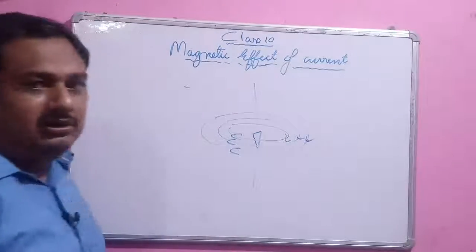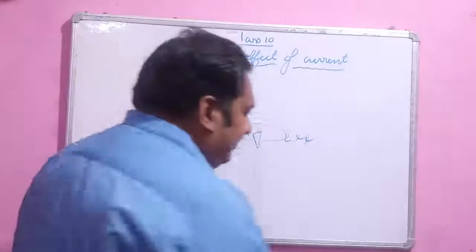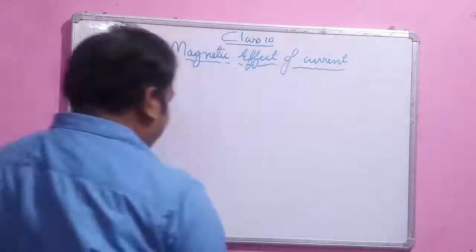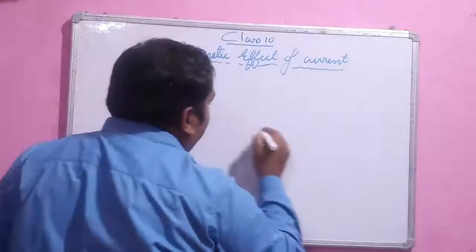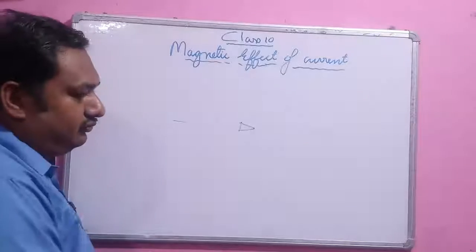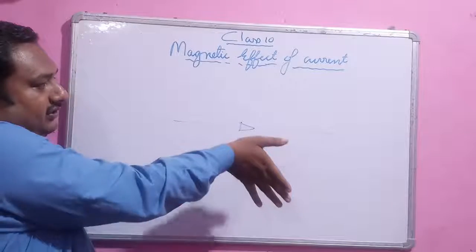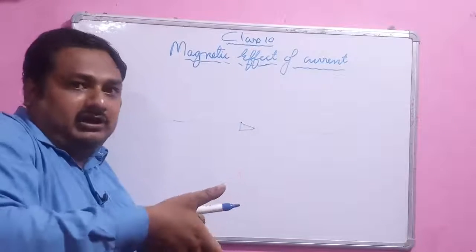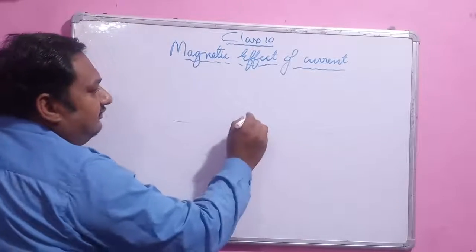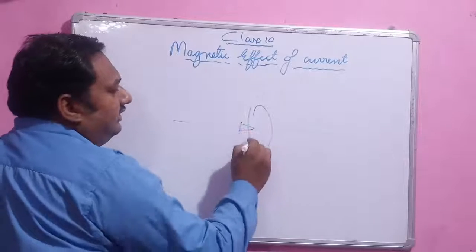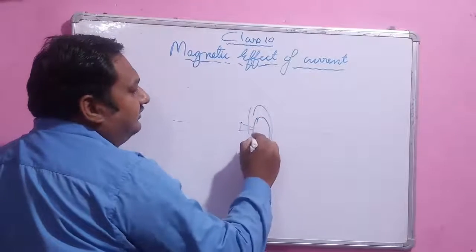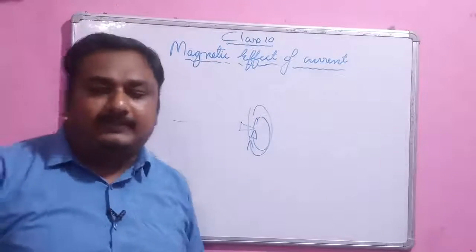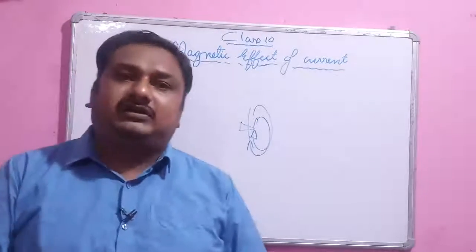Now let us take another case. Let's suppose the current is flowing in this fashion. Now what you have to do is put your thumb in the direction of current and curl your fingers. The curling fingers will give you the direction of the concentric circle, or the magnetic field, around the current carrying wire. So students, I hope you understand this concept.